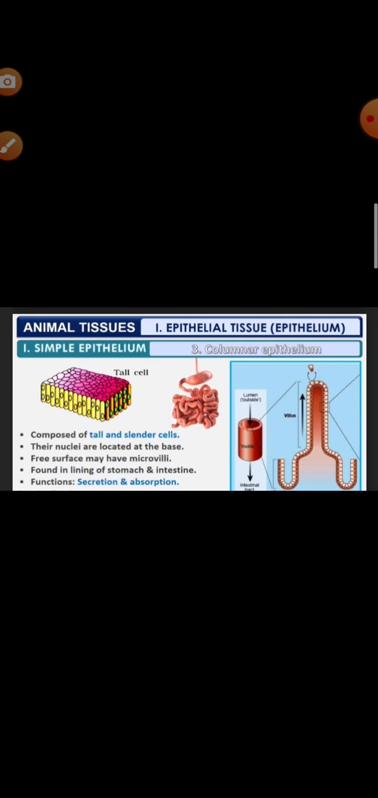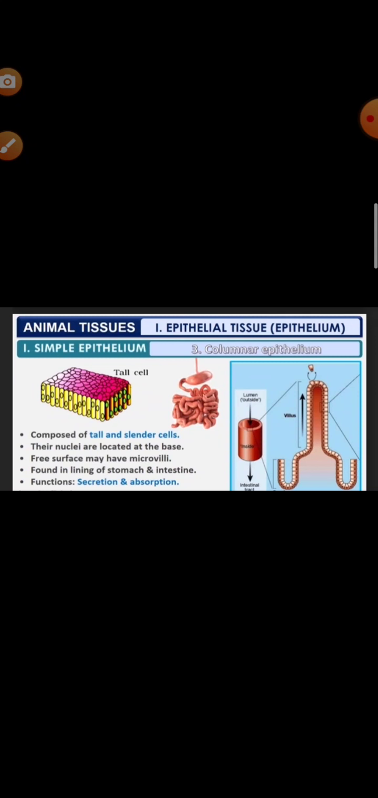Next, columnar epithelium. What does it look like? It is characterized by the presence of tall or elongated pillar-like cells that resemble polygonal columns. The outer free surface of the cell is slightly broader. You can see in this slide that the nucleus is oval and is present at the base of the cell. Certain cells of columnar epithelium secrete mucus, and such cells are called goblet cells. The columnar cells are provided with microvilli where absorption is the main function.